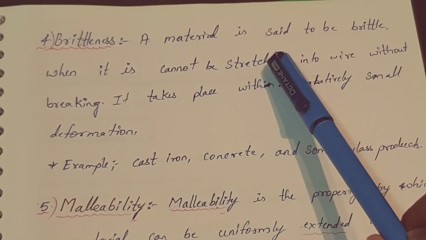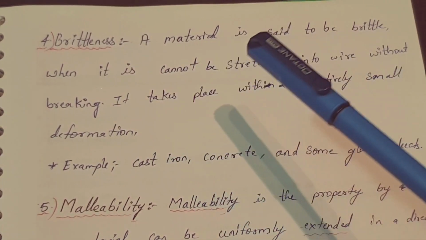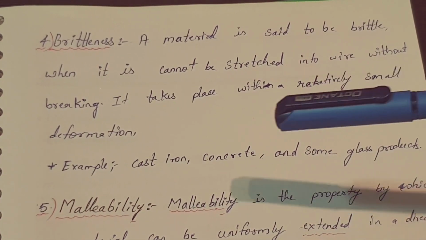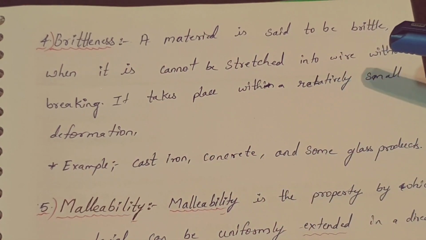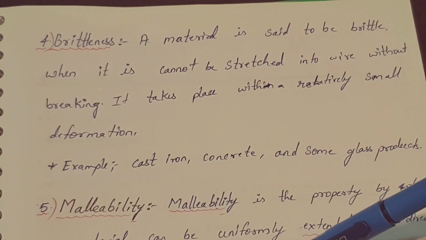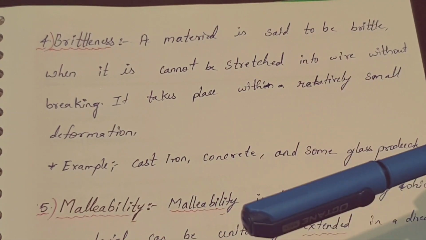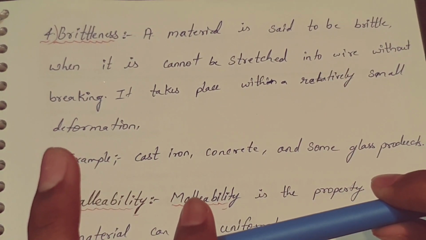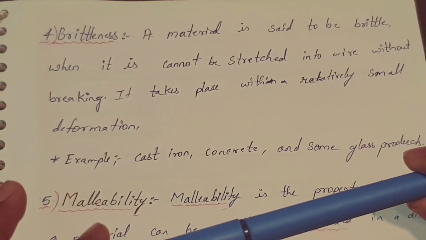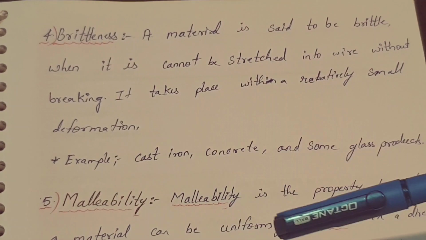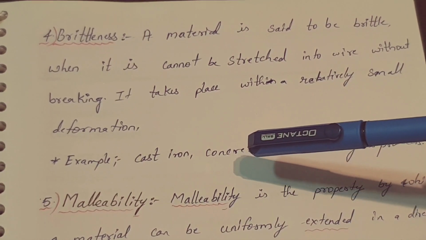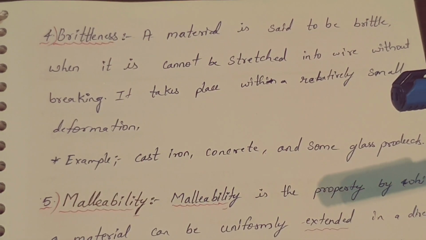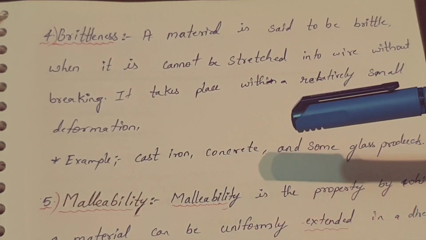The next one is brittleness. A material is said to be brittle when it cannot be stretched into wire without breaking, and it takes place within a relatively small deformation. For example, cast iron, concrete we can say, and concrete cannot be stretched, it simply breaks.